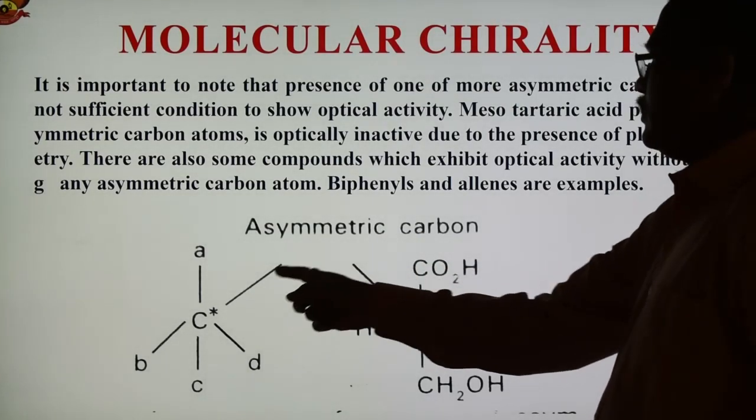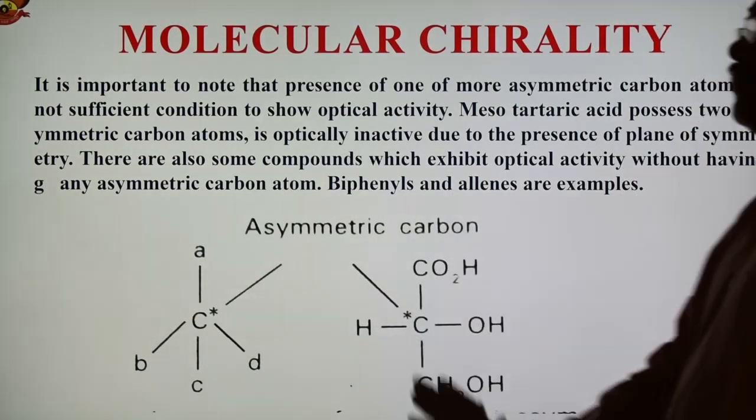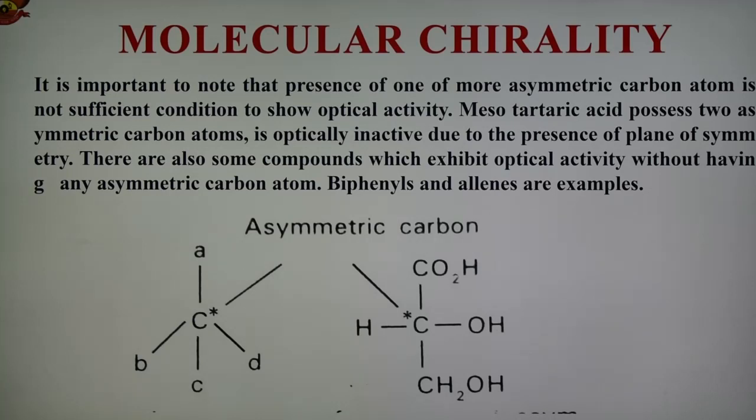Here it is also shown: A, B, C, D, 4 different atoms or groups are attached to the carbon, and this carbon is represented by an asterisk, and this is known as the asymmetric carbon. This is one example. It is important to know that the presence of one or more asymmetric carbon atoms is not a sufficient condition to show optical activity. Sometimes the asymmetric carbon atom is there, but it cannot show optical activity.